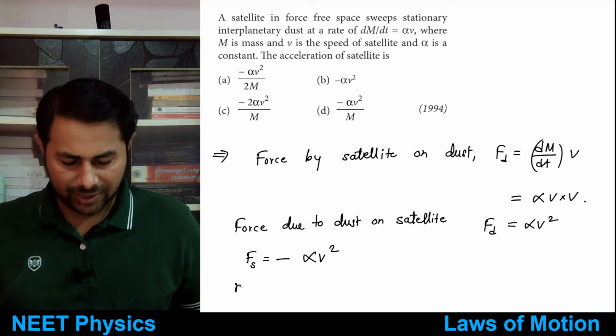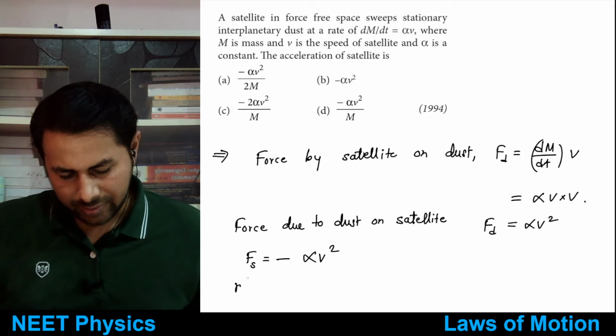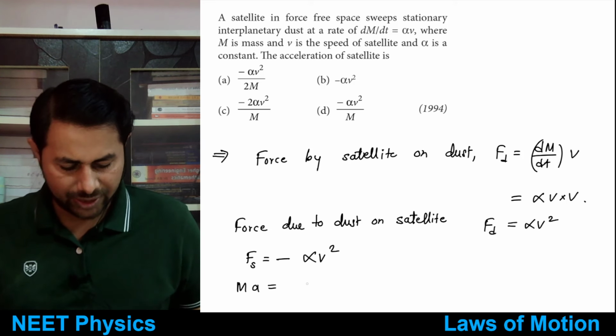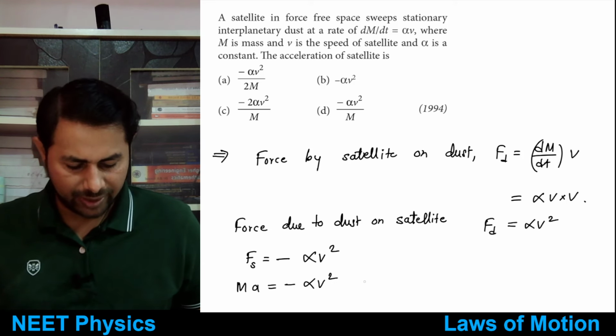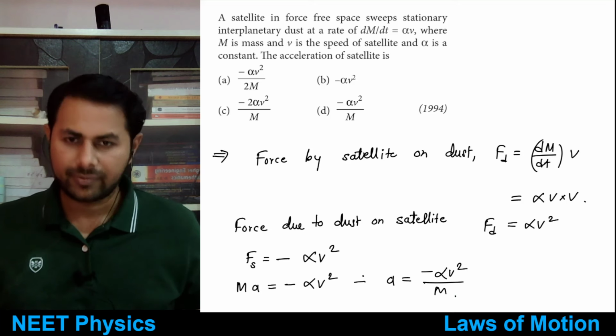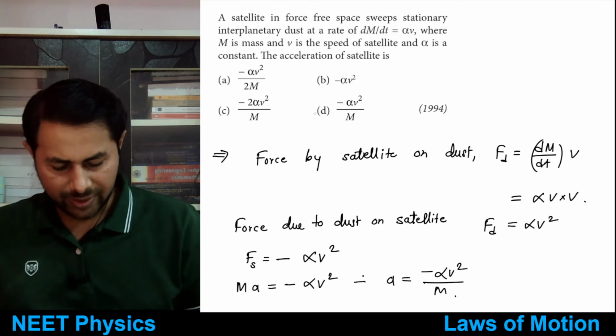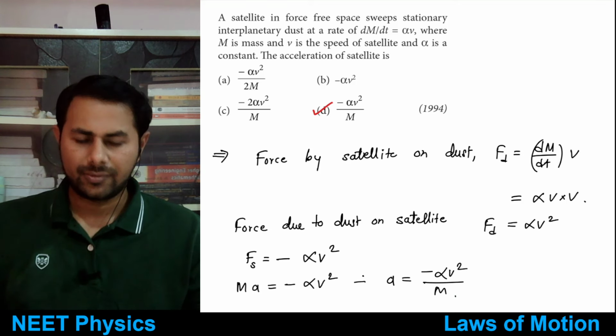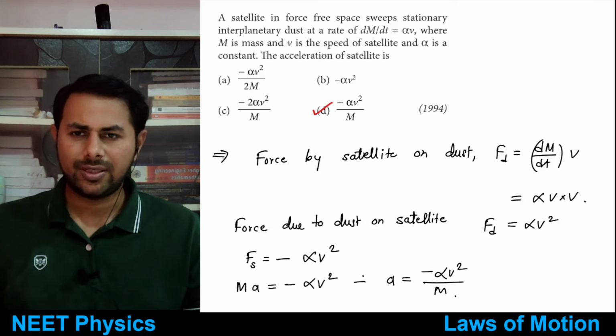It is the mass of the satellite, capital M, times acceleration. So M times acceleration is minus alpha times v square, and therefore acceleration is equal to minus alpha times v square divided by its mass. Yes, Yamini said option D, it is correct. Okay, so this is clear? Yes, no?